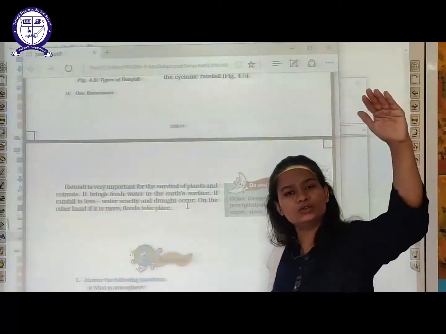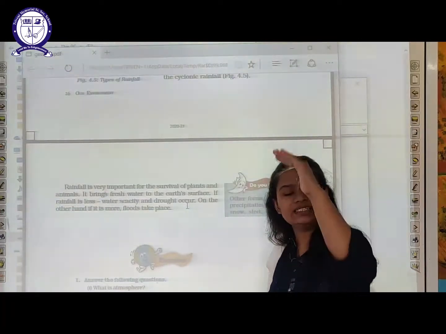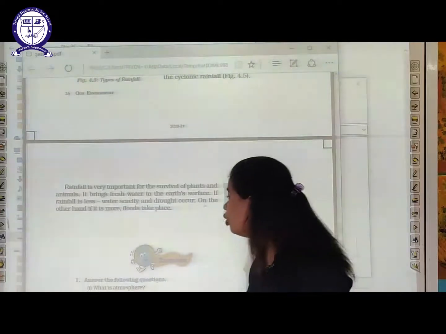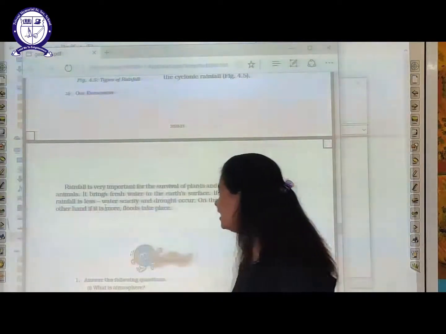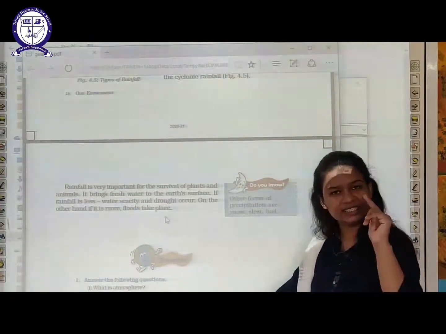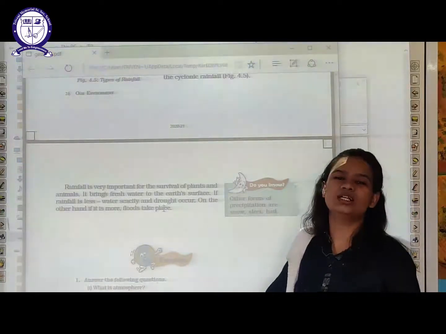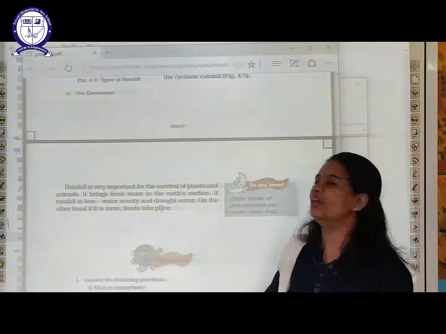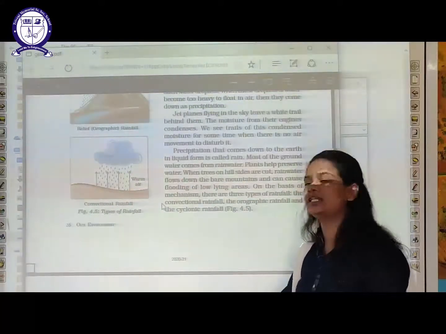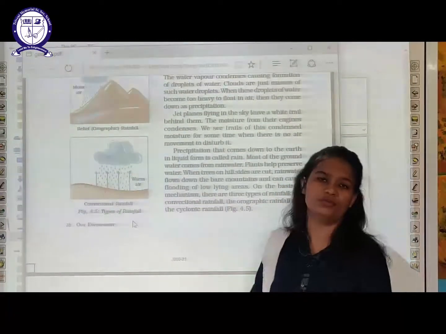Excess of water leads to the situation of flood, and scarcity of water, that is lacking of water, leads to the situation of drought. So scarcity of water leads to drought, and excess of water leads to flood. And I already told you rainfall is very important for the plants and for human beings also in various ways, and three types of rainfalls are there.